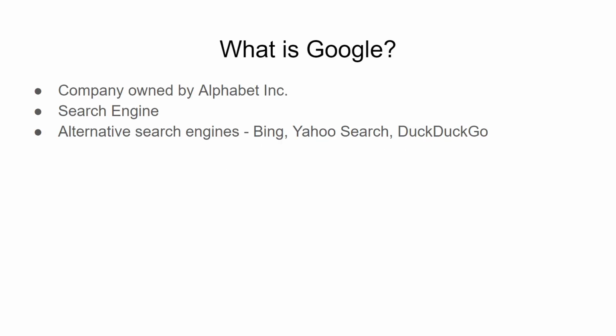Google is a company. It's owned by Alphabet Inc. And Google primarily started off as a search engine. And that's what it mainly does, among other things. And Google is the de facto search engine that everybody uses. But there are some alternatives. For example, Bing, Yahoo Search, or DuckDuckGo. These are some alternatives for Google, but predominantly Google is what everybody uses by default.